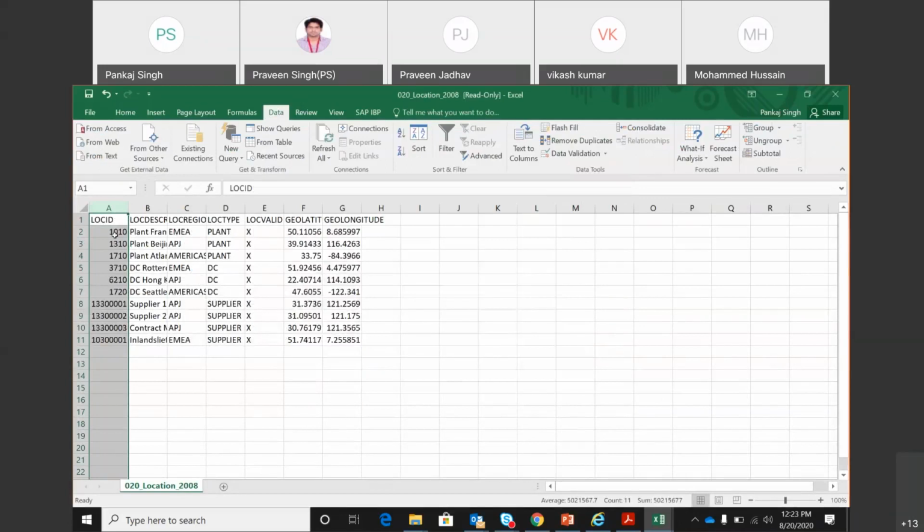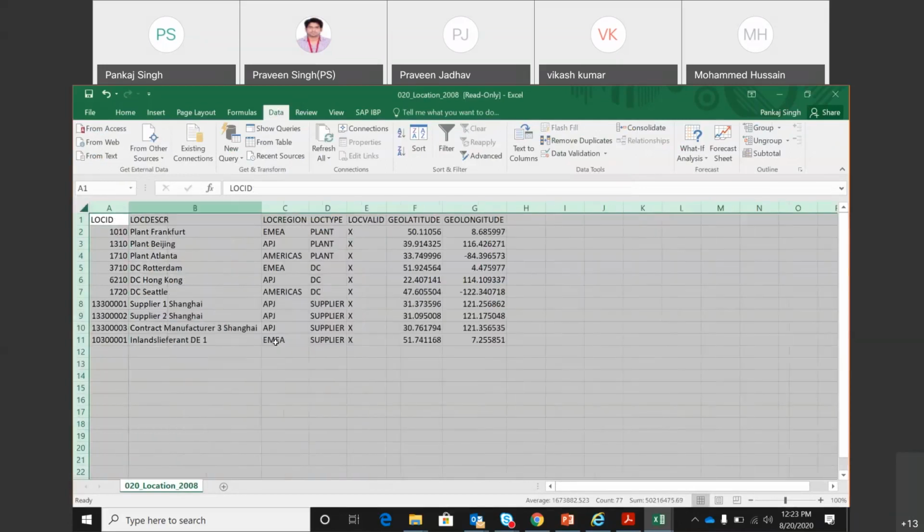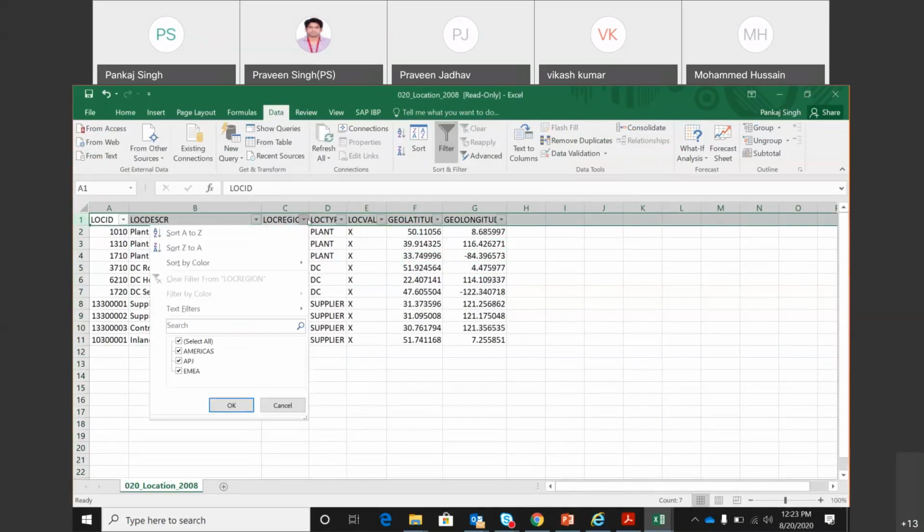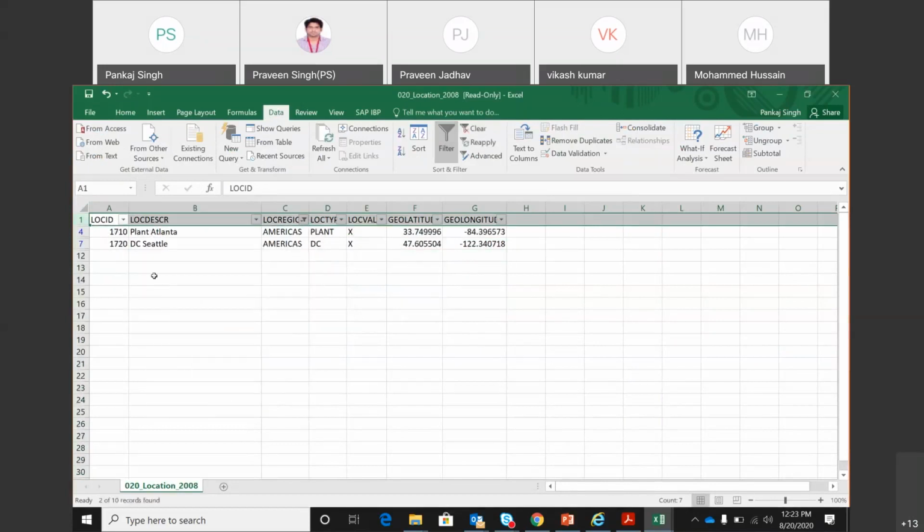So you see, this is location. So location has location region as another hierarchy. So if you look at it, there are three regions, and if you look at Americas, there are one DC and one plant.